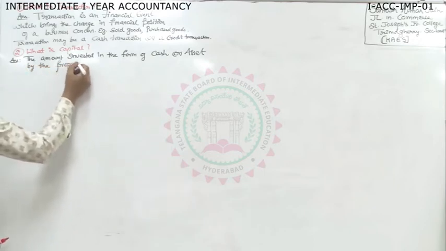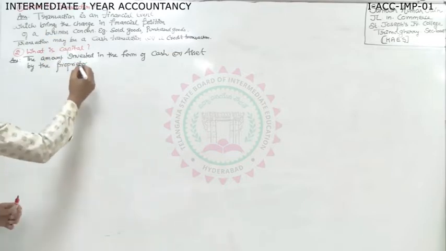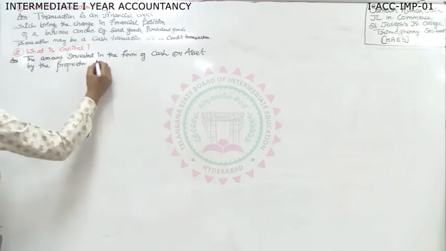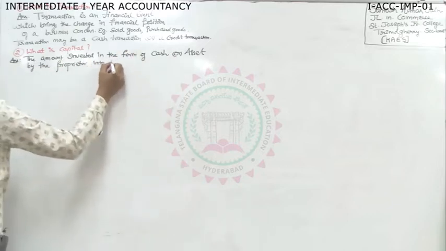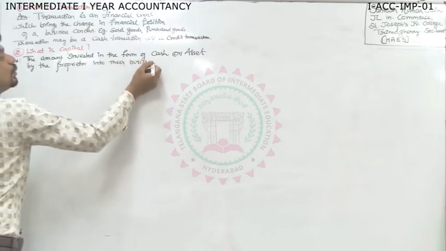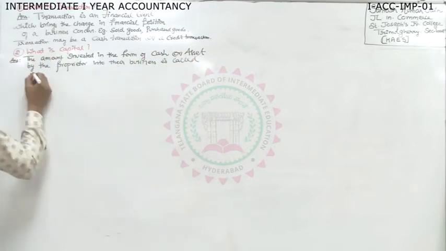Sir, the word proprietor is quite difficult. Then you can write owner. The amount invested in the form of cash or asset by the owner into their business is called capital.